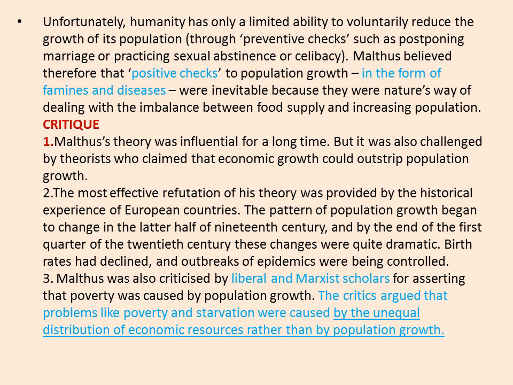So this was the theory all about. What did he talk about in the theory? He talked about the human population growth, human subsistence, AP, GP, and that human population will always outgrow the human subsistence. Next he talked about the checks to control the population, the positive and the preventive checks. This is the theory all about.